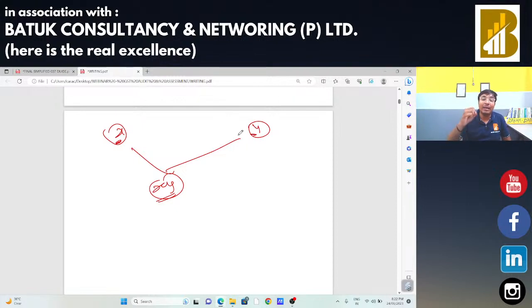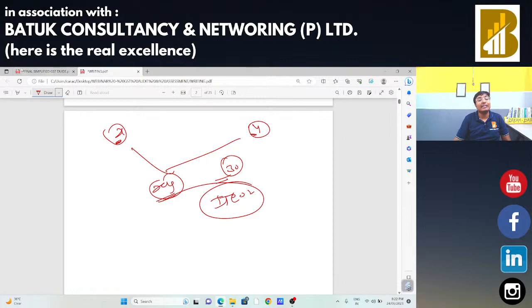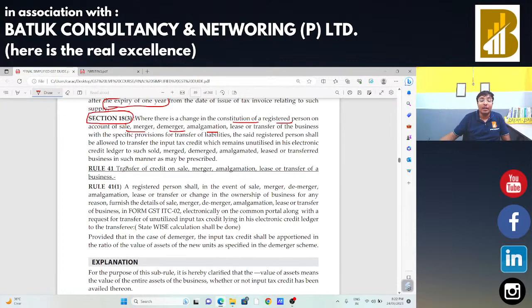Whenever there is an amalgamation, merger, demerger, in that case, within 30 days from the date of that amalgamation, merger, demerger, one form ITC-02 has to be filed by the taxpayer. And when he files ITC-02, in that case, input will automatically be transferred to the new party.